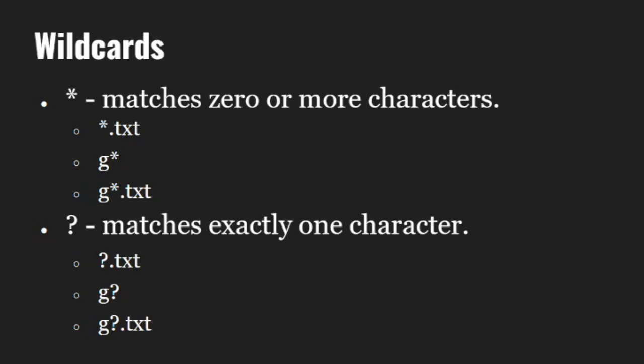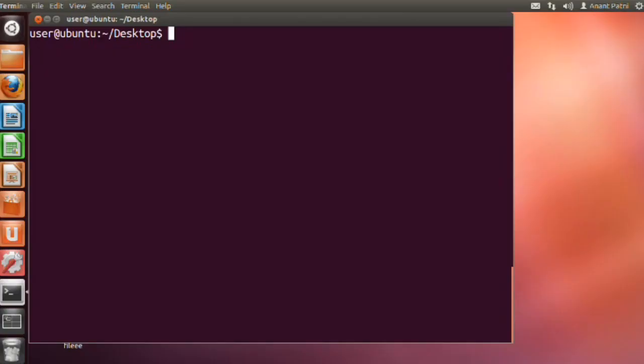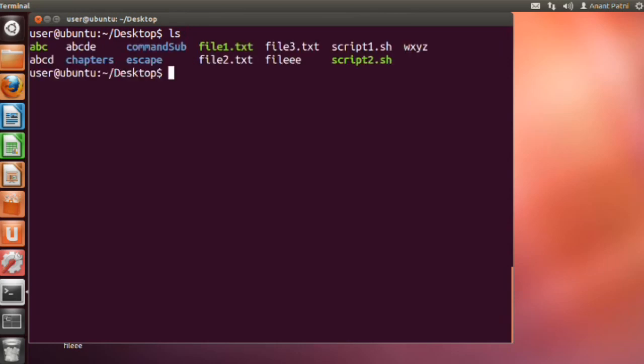Let's look at some examples on a system. So I am in my desktop directory and let me do an ls. So you can see the file names in my desktop directory. Now let's try using wildcard with ls in file names. Let's say that I want all the files starting with F to be listed. So I can do an ls space F asterisk and hit enter. And you can see the results that all the files starting with F have been listed.